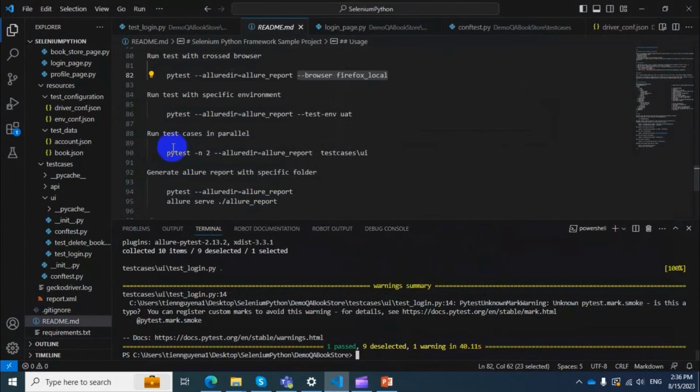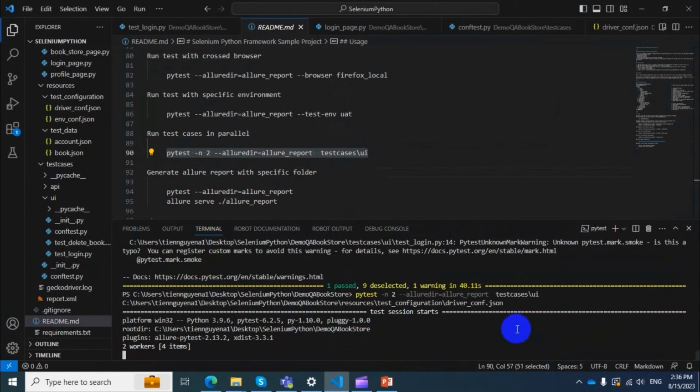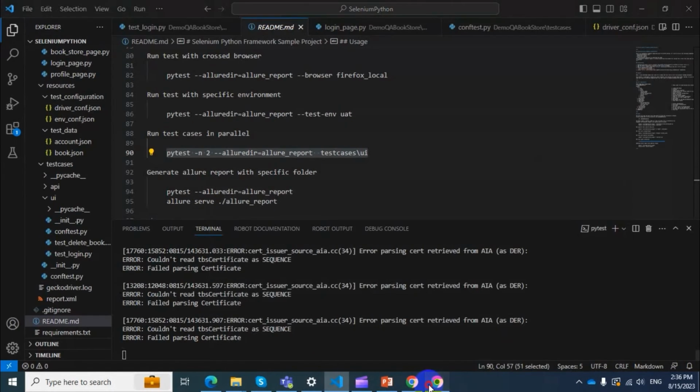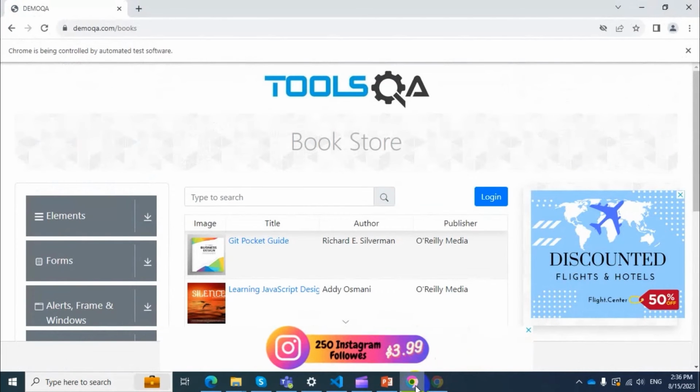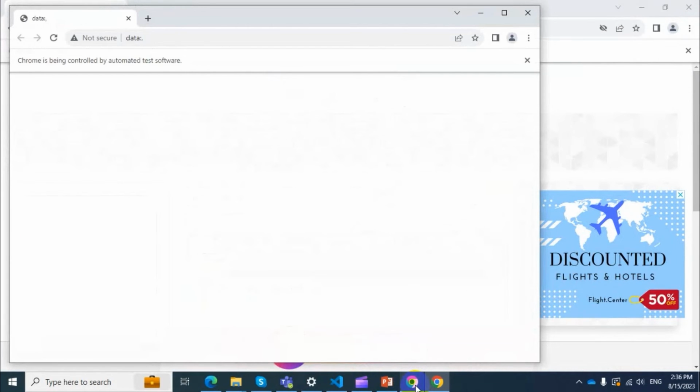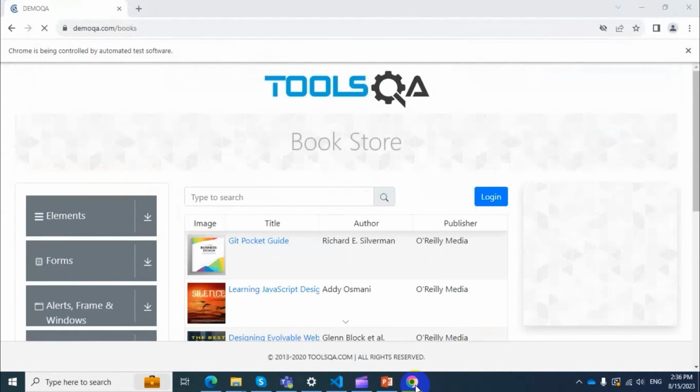The last scenario for running test on local machine is running test in parallel. The number of process here will define the number of browser instances at the same time. Let's run the command now. You can see it's opening 2 instances of browser now. Running test in parallel will help us save a lot of test execution time.